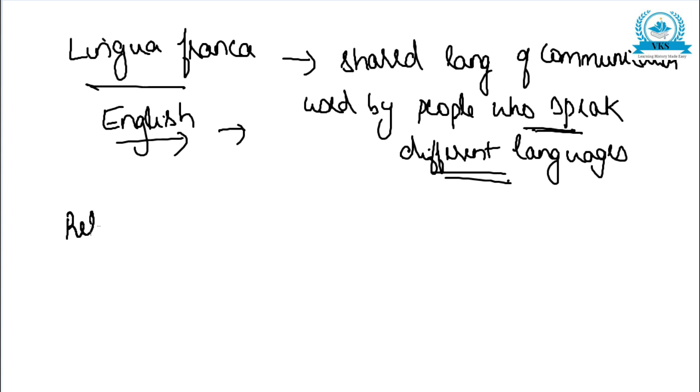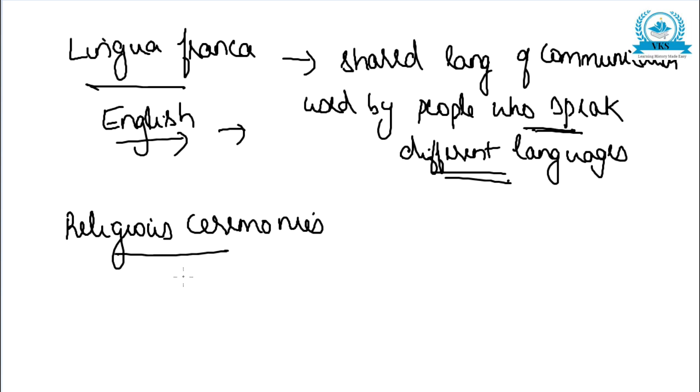Now regarding religious and social ceremonies, we said that there is diversity in religions, but they lead a life of harmony. If you see their social life, they lead a life of harmony. That is, Indians participate in the religious and social ceremonies of each other.